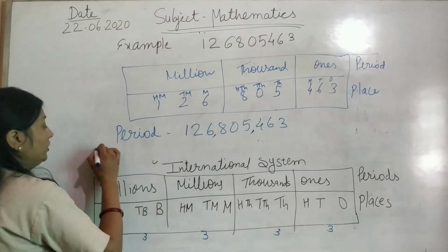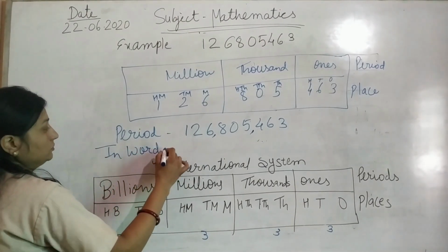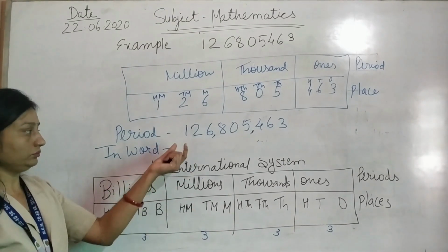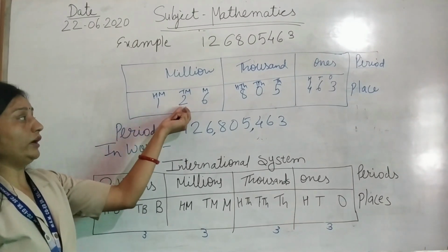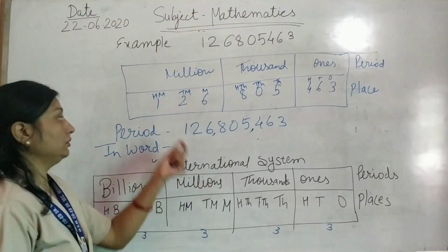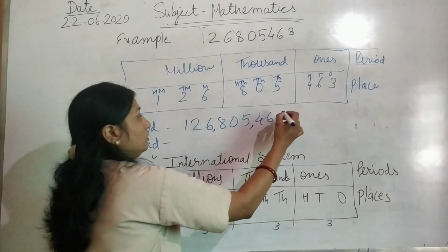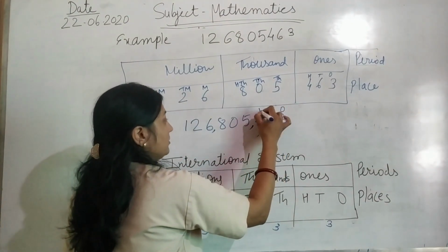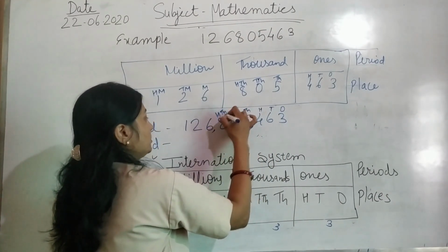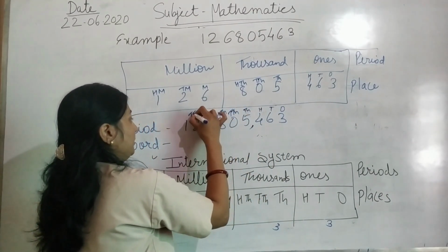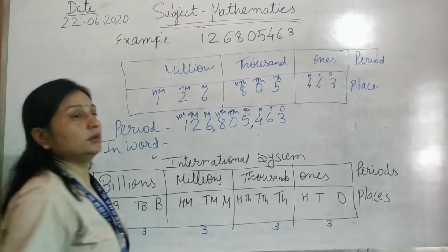Now in word form: 126 million. Then write ones, tens, hundred, thousand, ten thousand, hundred thousand, million, ten million and hundred million.